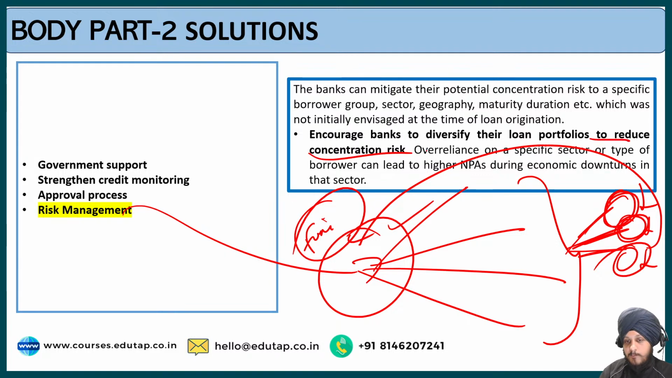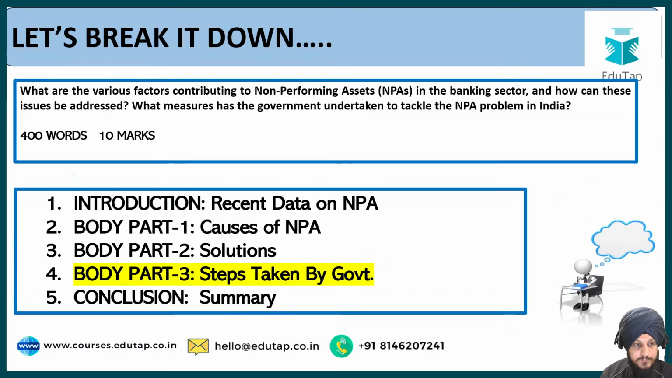So it is asking banks not to over-rely on a specific sector or type of borrower, which can lead to higher NPAs during economic downturns in that sector. So this is what this whole point is all about.